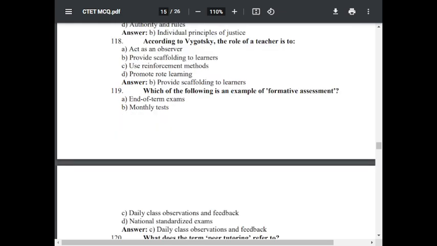Question number 119. Which of the following is an example of formative assessment? Option A, end of term exam. Option B, monthly test. Option C, daily class observation and feedback. Option D, national standardized exam. The correct answer is daily class observation and feedback.